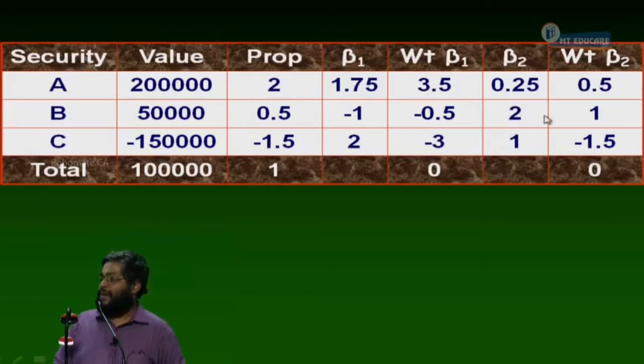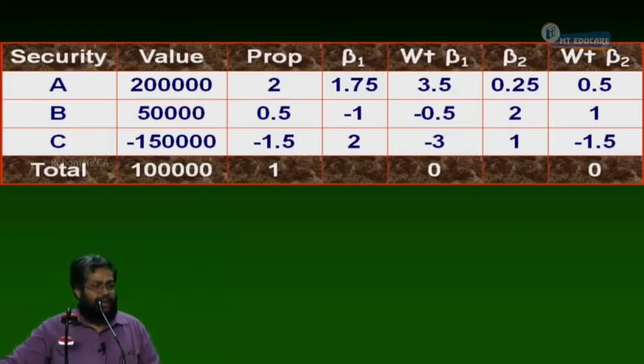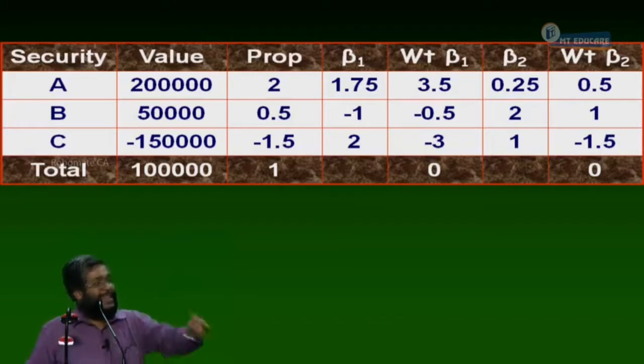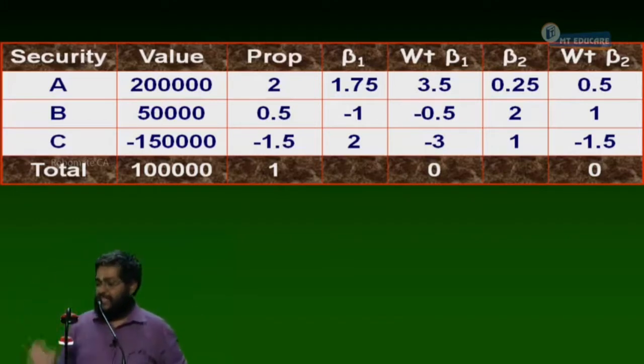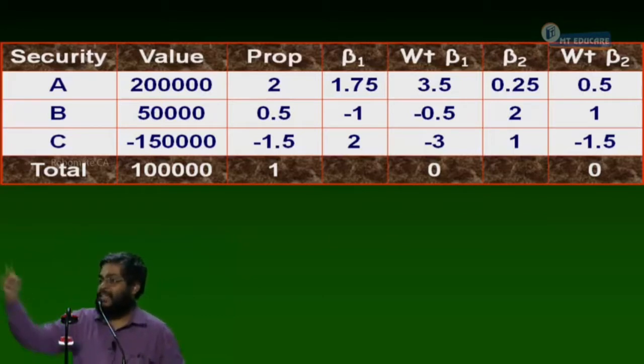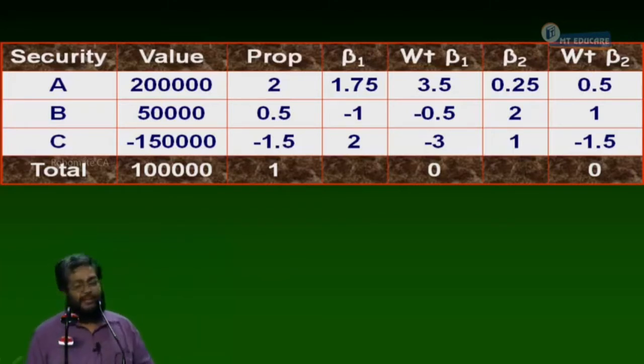Now, for portfolio 2 also, the beta is 0, so the weighted beta becomes 1.5. Yes or no? Now, instead of having a risky and riskless portfolio, the portfolio becomes 3 times or 1.5 times riskier than the macroeconomic factor. Everybody, yes or no? But instead of borrowing 1,50,000, if I short sell for 1,50,000, I can make the portfolio riskless. Yes or no? This is the next issue which I want to discuss: why borrowing share reduces risk and why borrowing money increases risk. Everybody, are you following what I am saying?